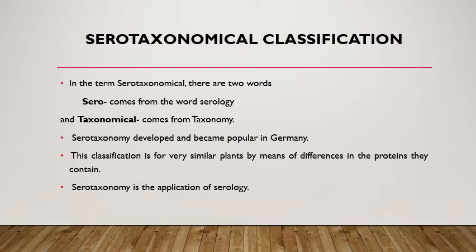In other types of classification of crude drugs, we classify plants according to their alphabets, according to their morphological characters, or their chemical nature. But in serotaxonomy, we classify plants according to the protein present in the plant. Means we group the plants on the basis of protein present in those plants. Okay.